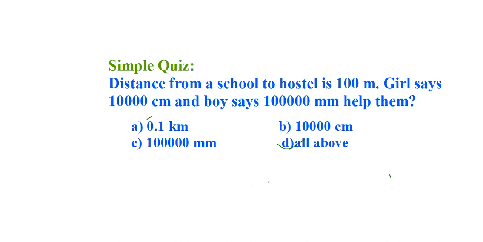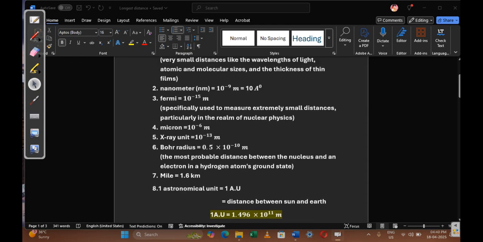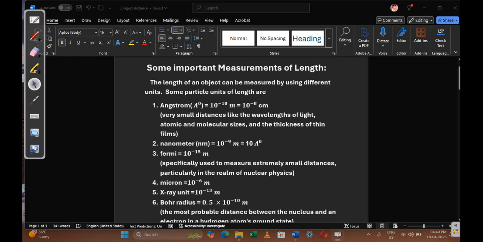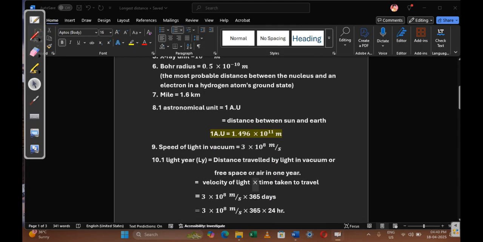So distance or length is measured in different units. So many units are there to measure length. Here we discuss some important units. 1 mile is 1.6 kilometers.